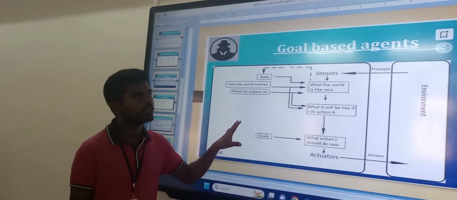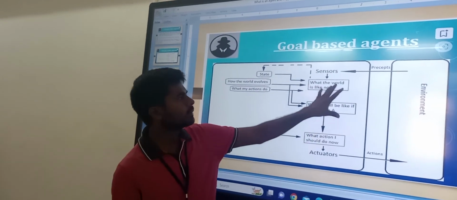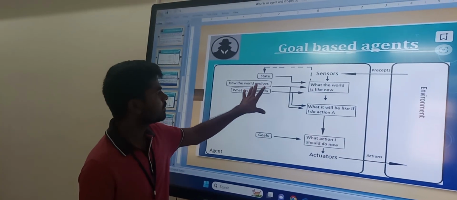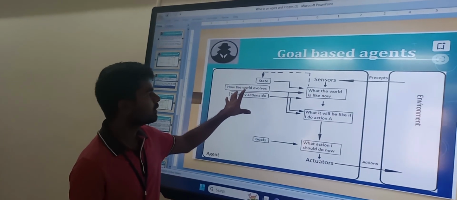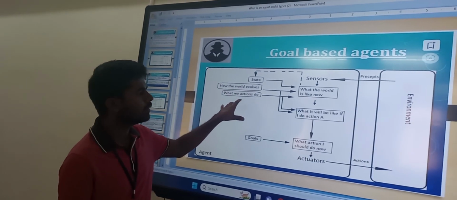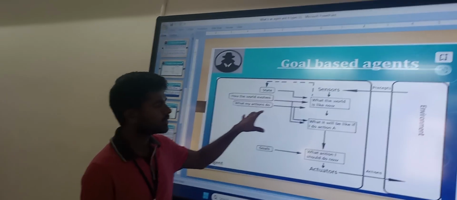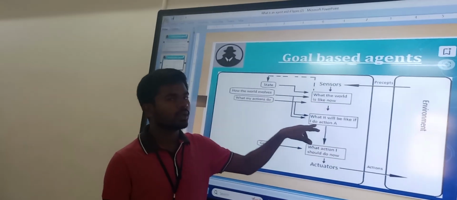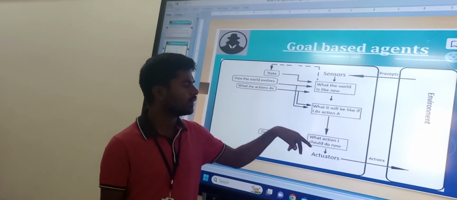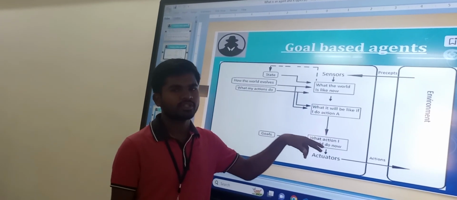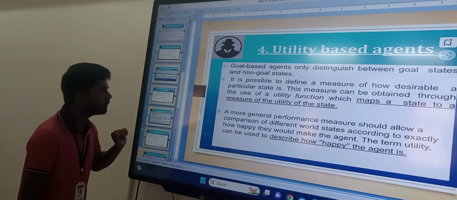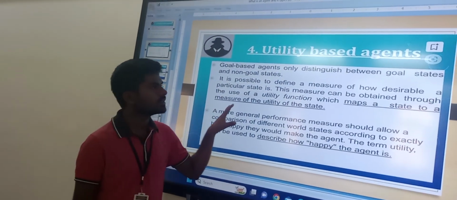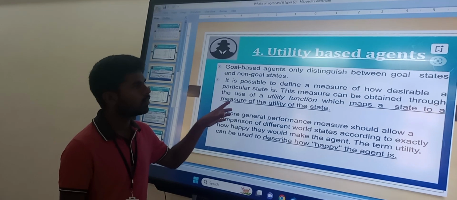This is the pictorial representation of a goal based agent. It observes the environment through sensors and identifies the state of the world, how the world evolved, what the possible ways to reach the goal are, and what action I should take to reach the goal safely and efficiently.